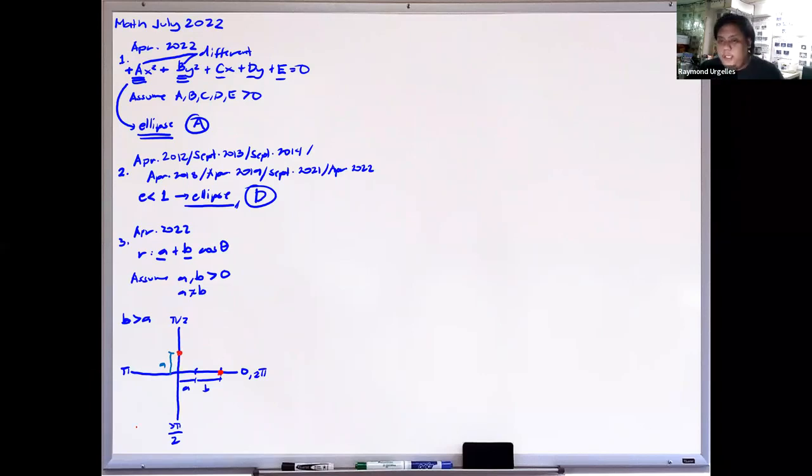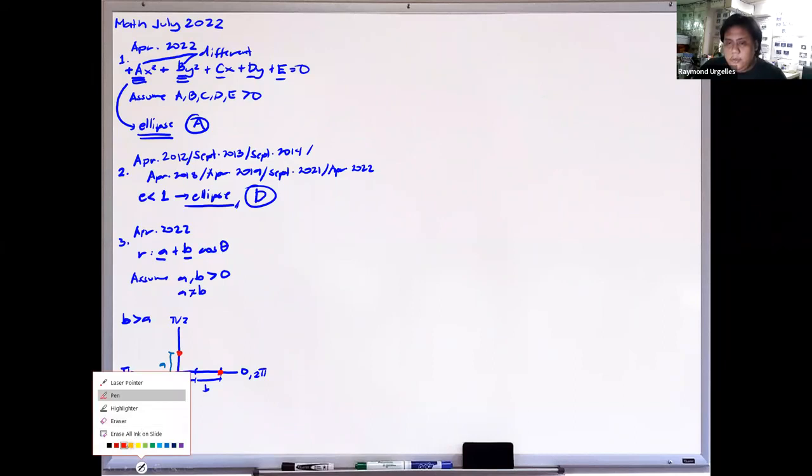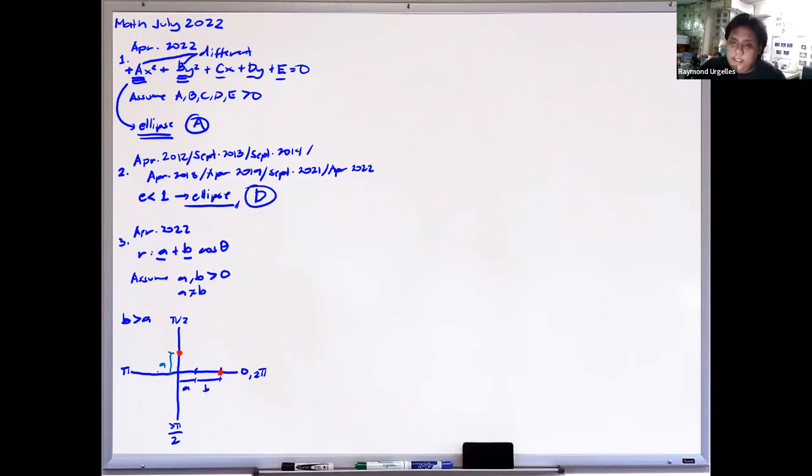Then we have pi. Cosine pi is -1, so kaya A minus B yung lalabas. So therefore, if this is A, or negative A since this is in the negative direction, pag binawasan natin siya ng B, papunta tayo sa direction na to. Ito yung B natin, ito yung length ng B natin. So therefore, mga around dito yung kalalabasan.